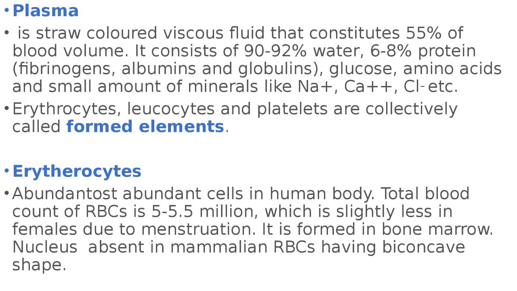Erythrocytes are also known as red blood cells, or you can say red blood corpuscles, that are most abundantly present in our blood. A healthy adult person contains 5 to 5.5 million RBCs per mm cube of blood.